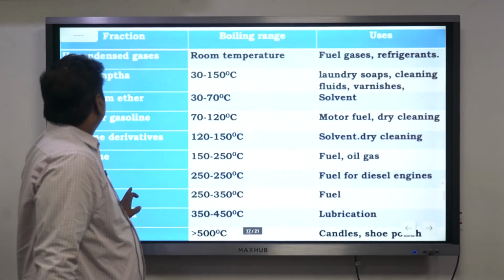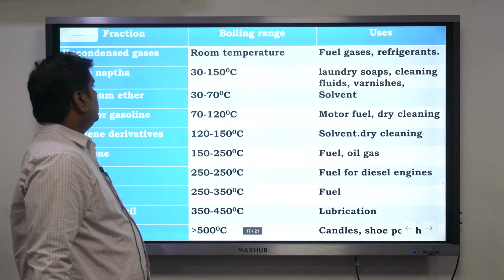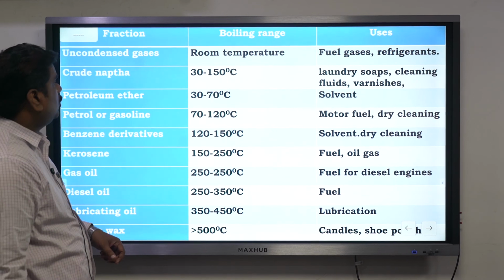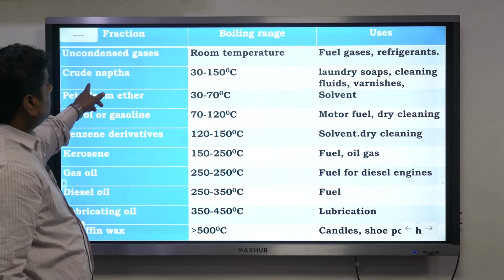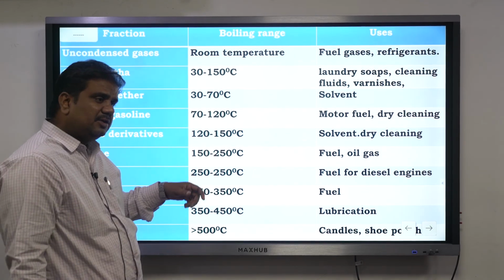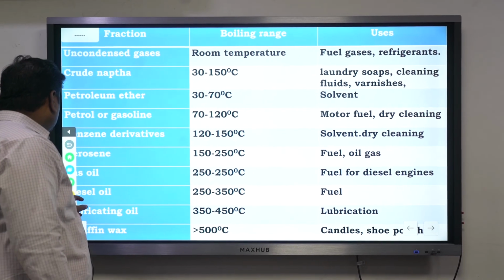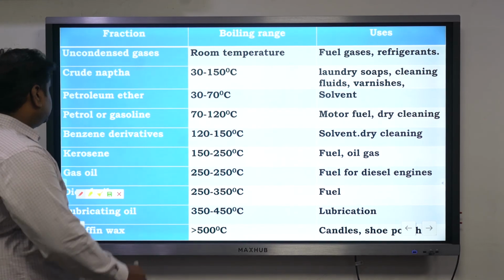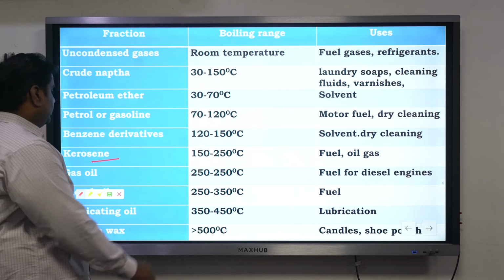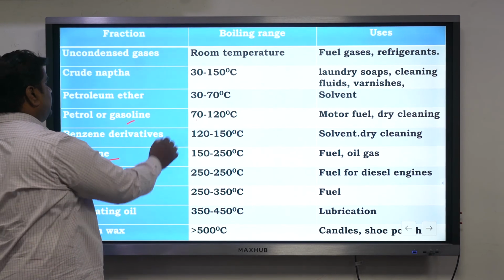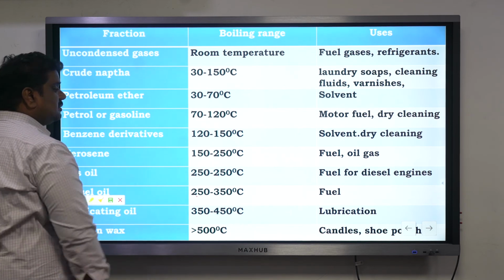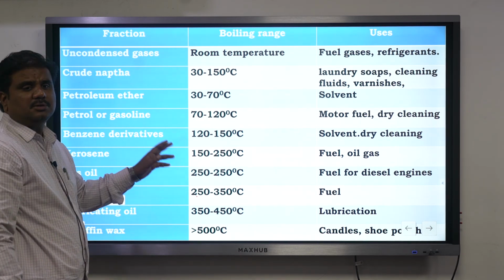Now, for example, suppose I say crude naphtha. From crude oil you get this thing called crude naphtha, which you use in laundry soaps, or cleaning or washing. We get different products and use them in different cases. For example, you get kerosene at a temperature of 150 to 250, petrol at 70 to 120, and diesel at 250 degrees centigrade. So different temperatures, different products.